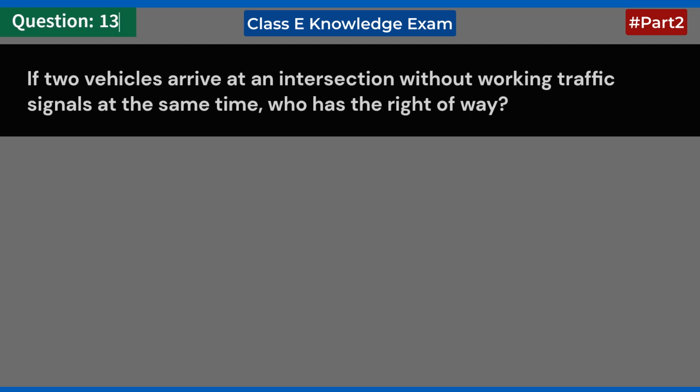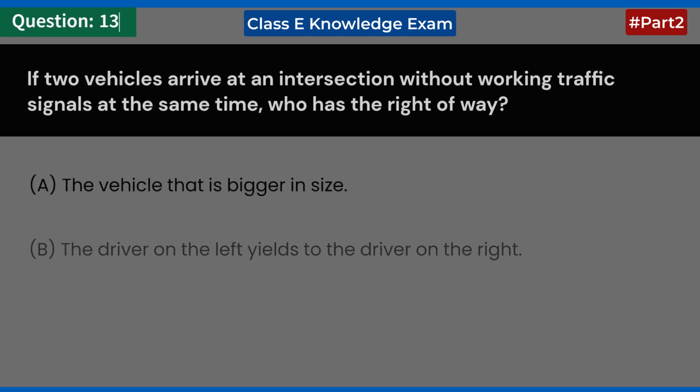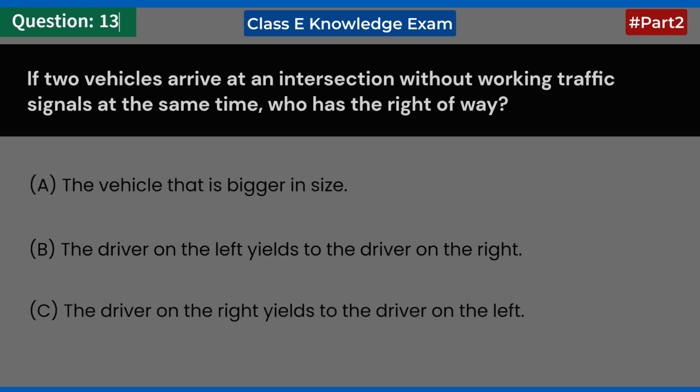If 2 vehicles arrive at an intersection without working traffic signals at the same time, who has the right of way? A. The vehicle that is bigger in size. B. The driver on the left yields to the driver on the right. C. The driver on the right yields to the driver on the left. Answer: B. The driver on the left yields to the driver on the right.